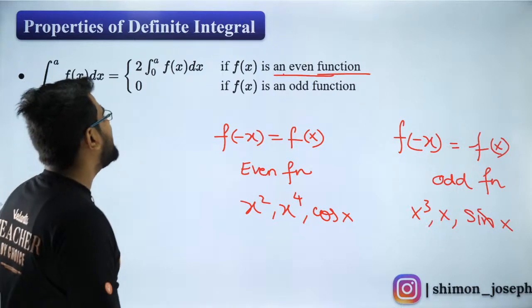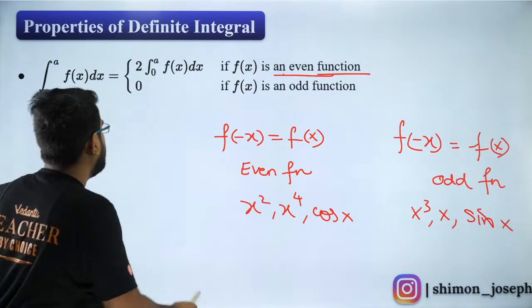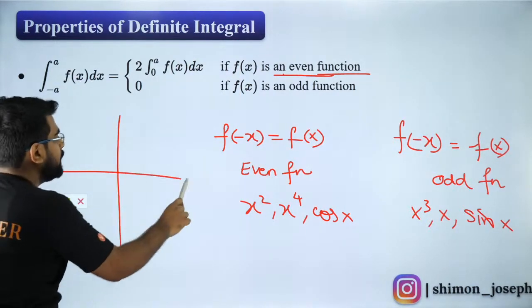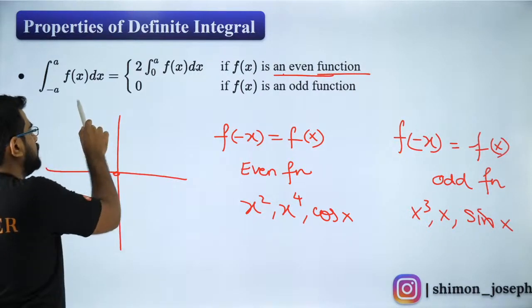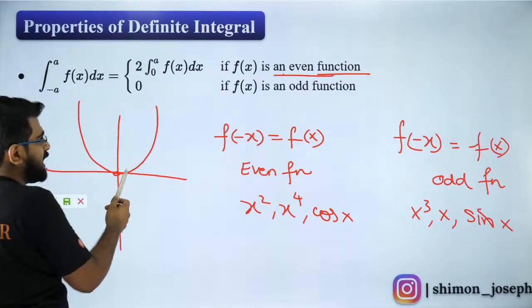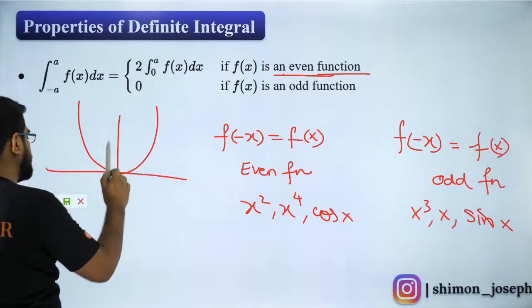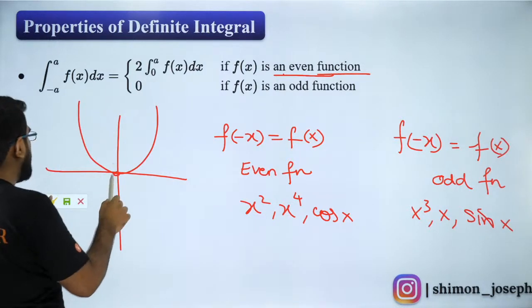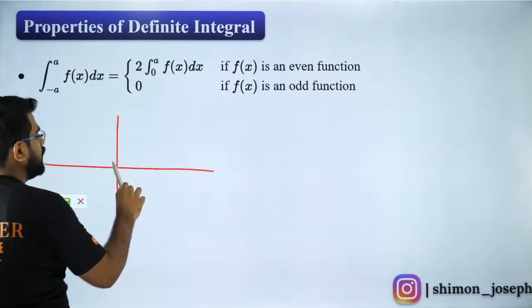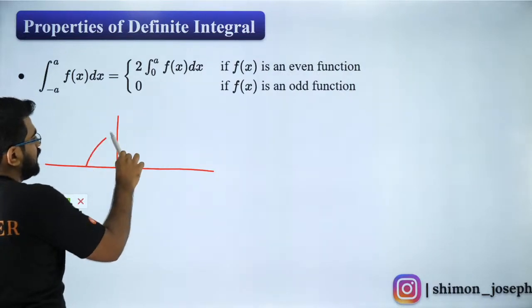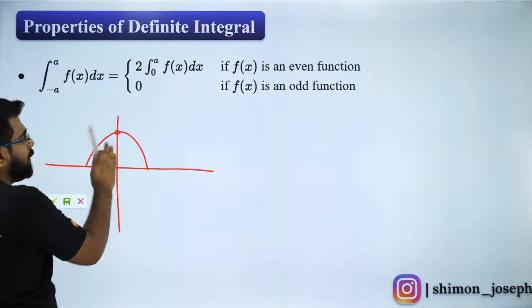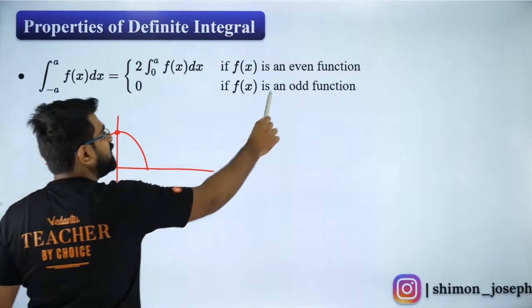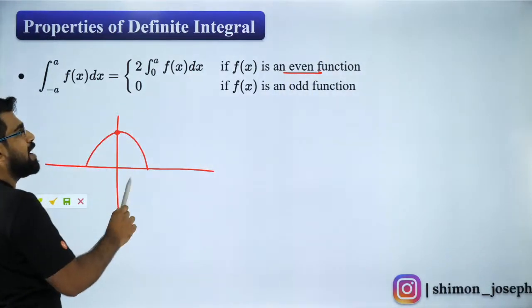Now, how do you represent an even function in a graph? In a graph, an even function will be symmetric about the y-axis. x square is like this, so it is symmetric about the y-axis. And cos x is like this. You see, it is symmetric about the y-axis. So whenever you have an even function, it is symmetric about the y-axis.